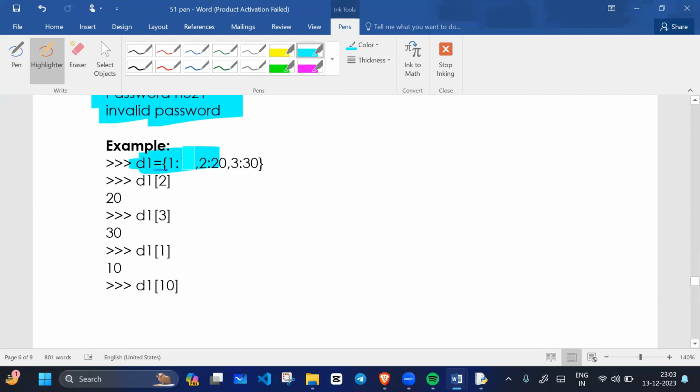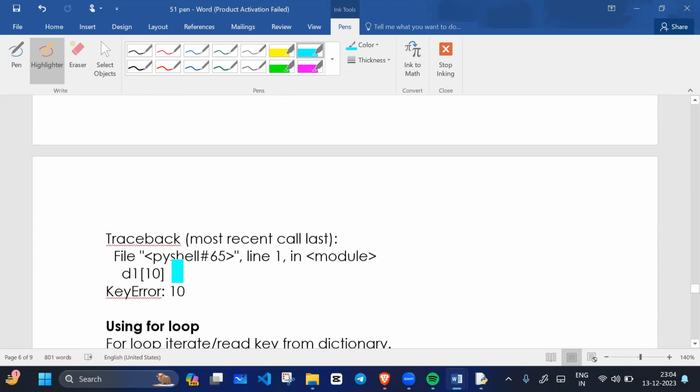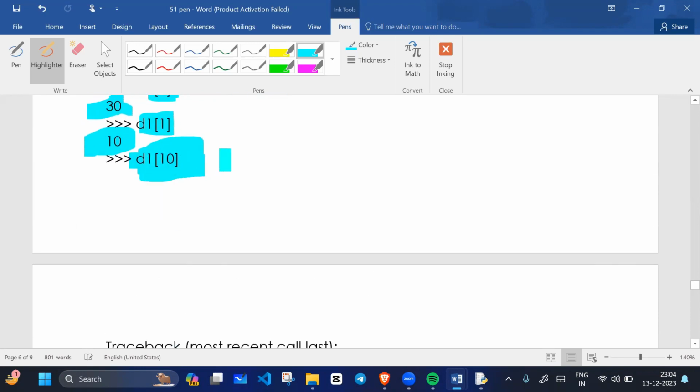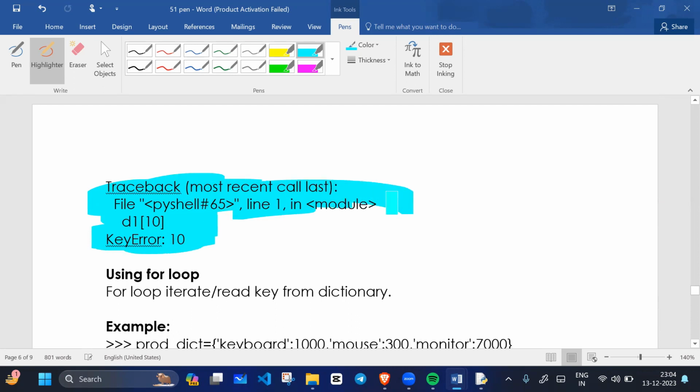For example, D1 equals the key value pairs, and if we write D1 in square brackets 2, what will it return? It will return the value associated with the key. 2 is a key. 3 is a key. Which value is associated with 3? 30. 1 is a key, and the value associated is 10. 10 is a value. We cannot give a value here. We can only give keys. If we put a key in the square brackets, it will return the value. Else it will return an error. What type of error? Key error, because 10 is a key which does not exist in this dictionary.